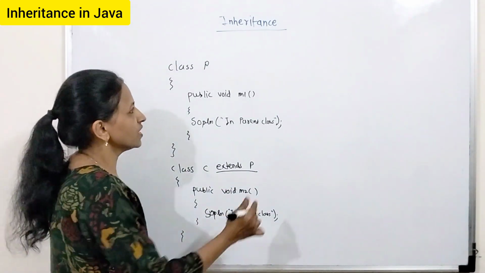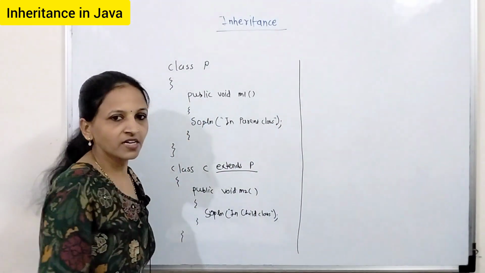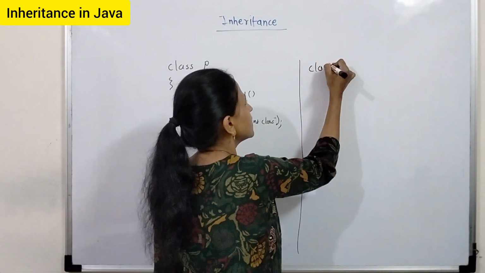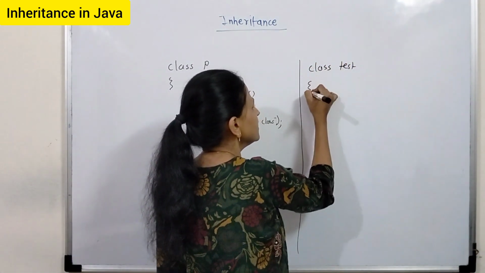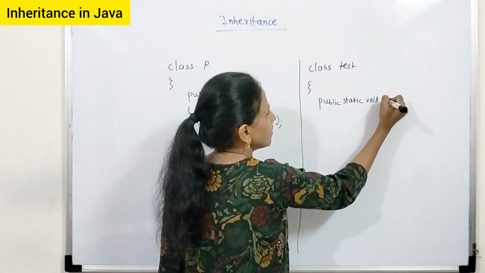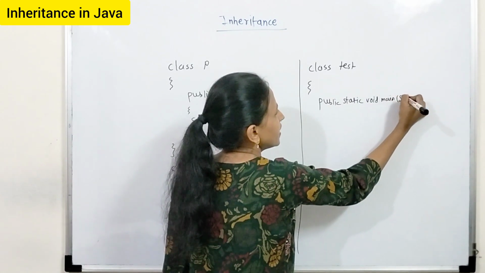Now see, what do we have to write in main? For that, again we have to create one more class. Let's say class Test, and inside that public static void main(String args).